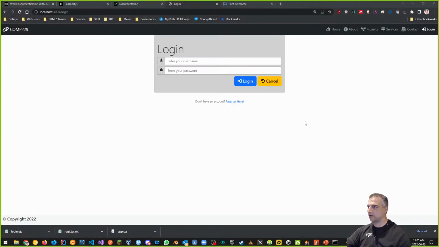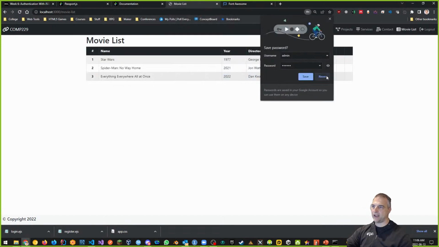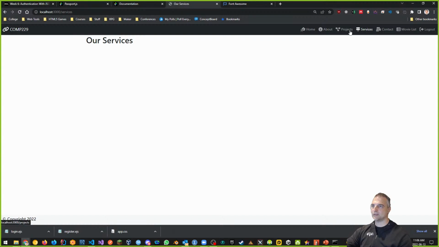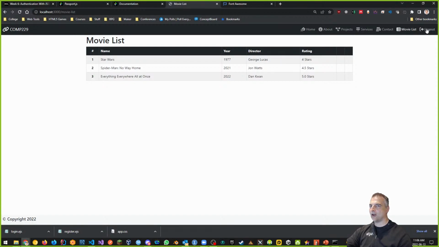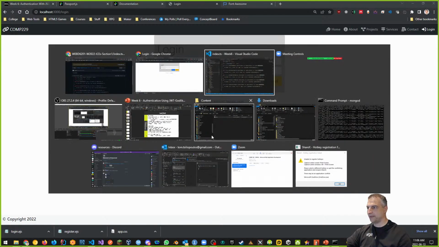So if I did that and go back here and refresh, you can see now that I need to log in. If I log in, I put admin and log in, now it's going to show me my log out. Look at that, my log out. And I got this new link, movie list, for the first time. If I go back to contact, services, projects, about, and home, my navigation bar works. I can go back to my movie list, but if I log out, my movie list link disappears. And that's how it works. So great, I modified that.